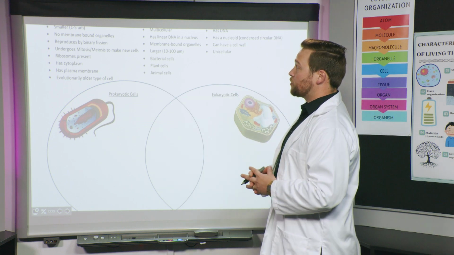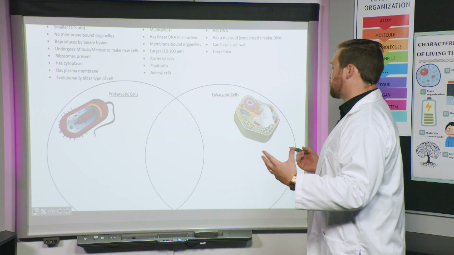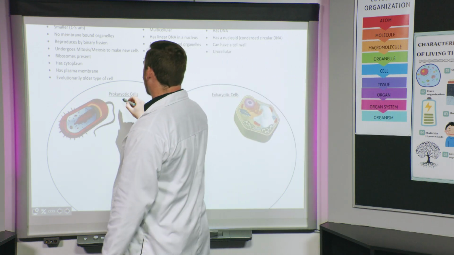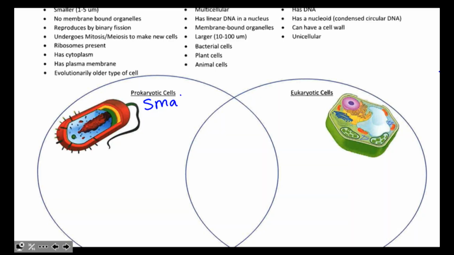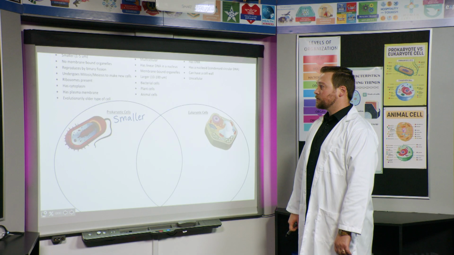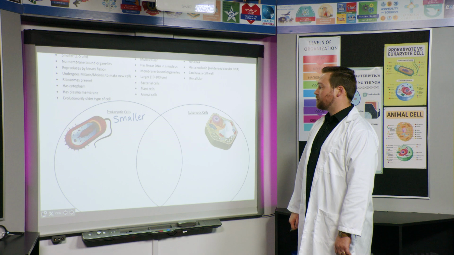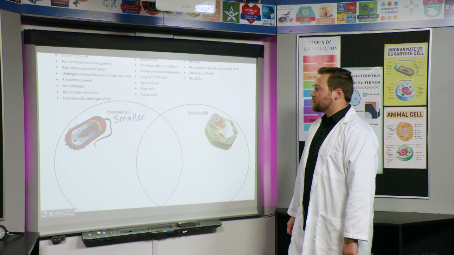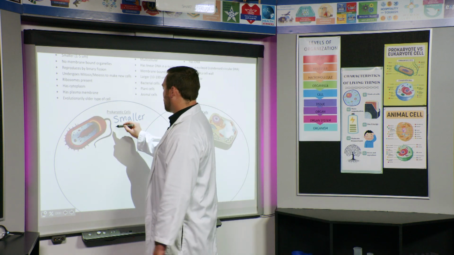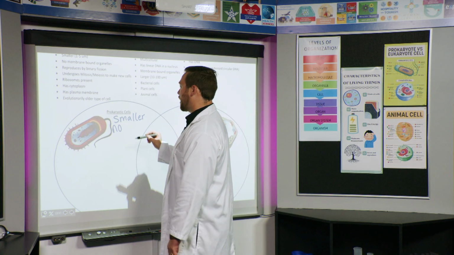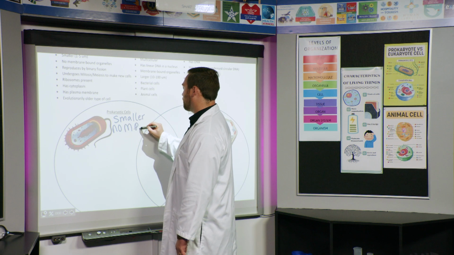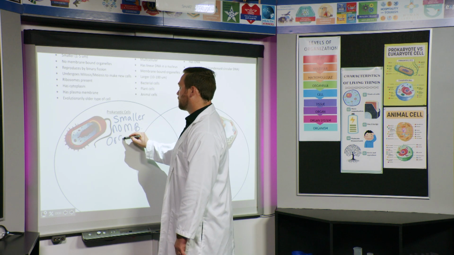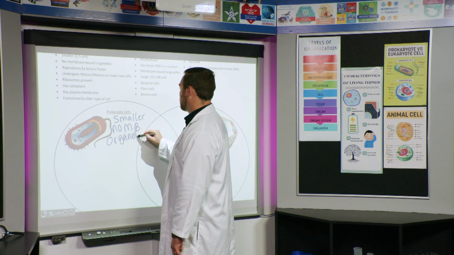So the first thing says smaller. Which of these two cells are smaller? Hopefully you have this under the prokaryotic cells. They are much smaller than the eukaryotic cells. Remember, they are simple and they are small. Okay, the next bullet point says no membrane-bound organelles. Which one does not have membrane-bound organelles? Well, remember, pro means no, and so prokaryotic cells do not have membrane-bound organelles. I'm going to abbreviate membrane-bound as MB, no membrane-bound organelles. Great.